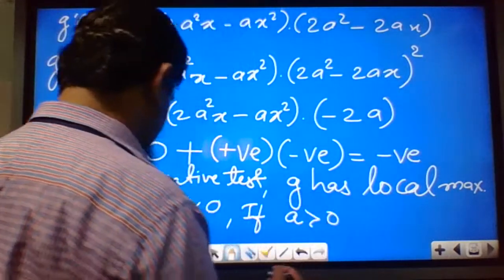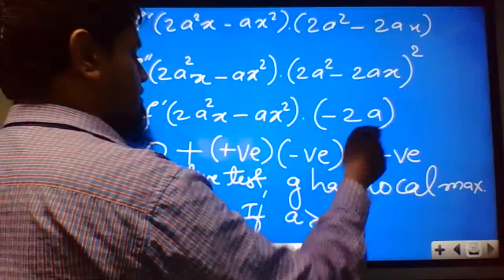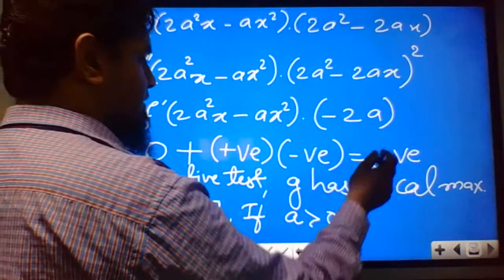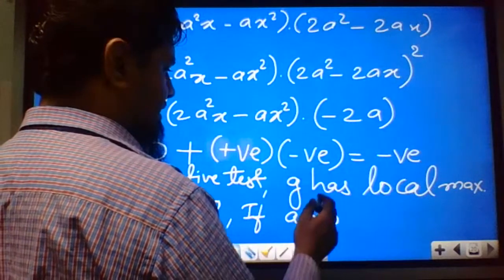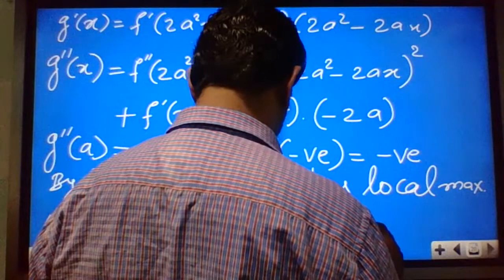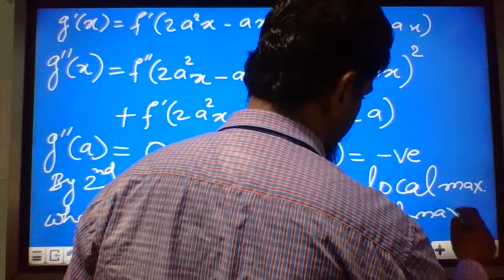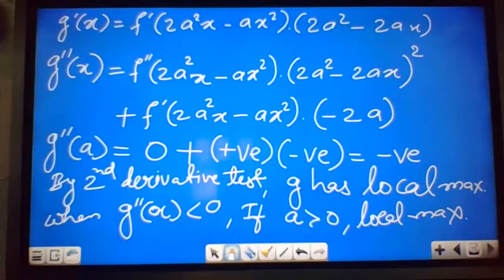If a is greater than 0, if you are taking positive value of a, then only it will be negative. So if a is greater than 0, g double dash is negative. If g double dash is negative, it has local maximum. Simple.